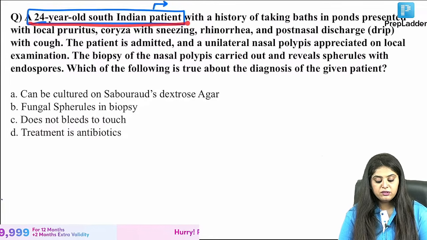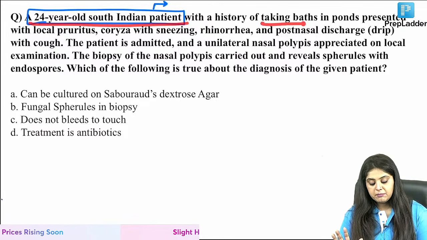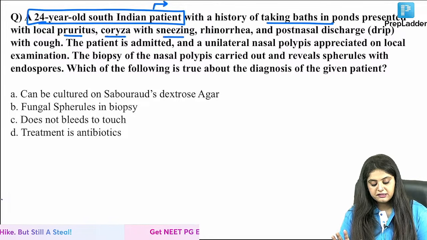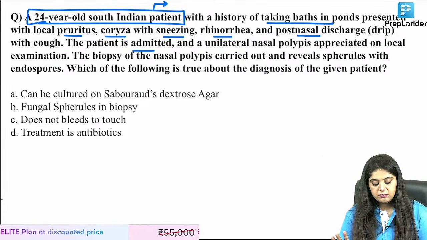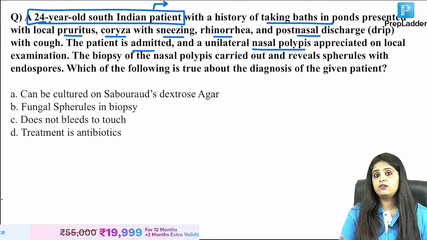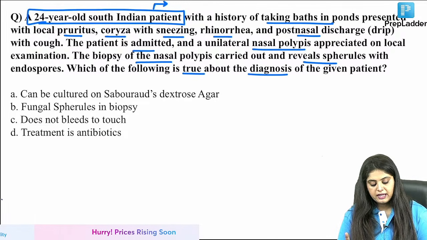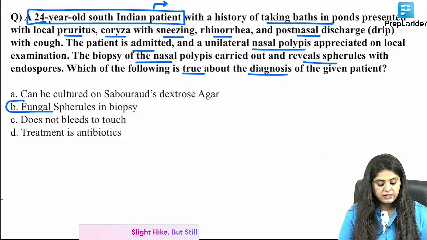So 24-year-old South Indian patient, rhinosporidiosis is what he's trying to tell you. Now, taking baths in ponds, presented with local pruritus, coryza, sneezing, rhinorrhea, postnasal drip, or nose related things. The patient is admitted and nasal polyps were noted. Again, rhinosporidiosis. Biopsy showed spherules. And what is true about the diagnosis? Most of you have started saying B is true about the diagnosis.